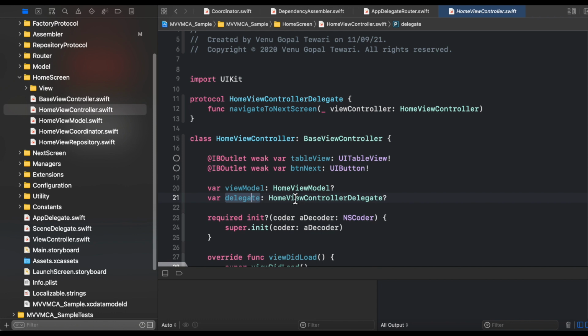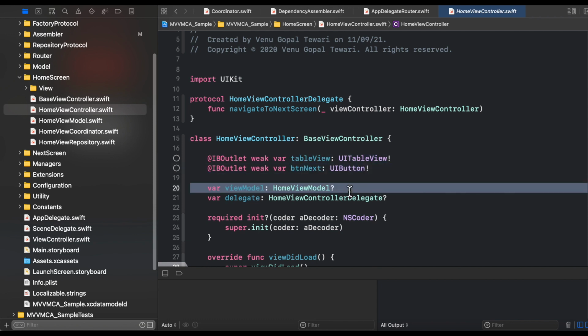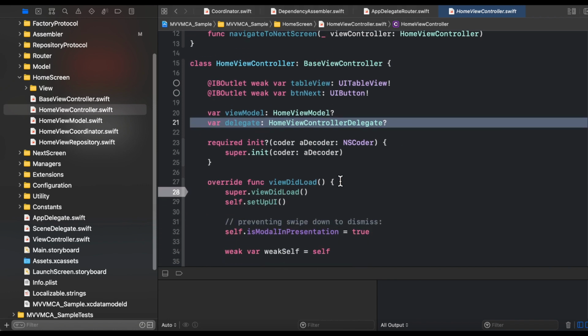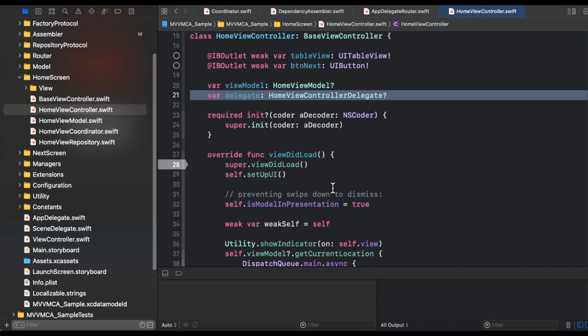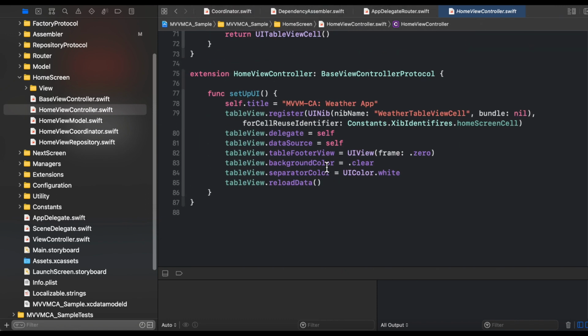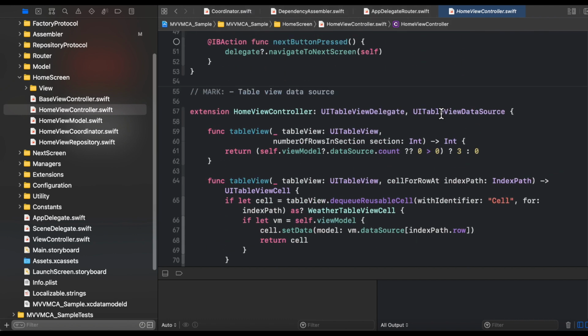We will discuss this flow later also, but for now this is sufficient. We have a table view, a next button, the view model property, and the delegate here. And in viewDidLoad, we are setting up the UI. In setting up the UI, we are doing very basic things. We are setting up the properties of the table view, setting the title, and registering the nib of our weather table view cell.